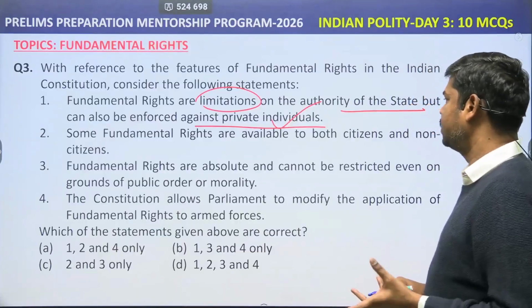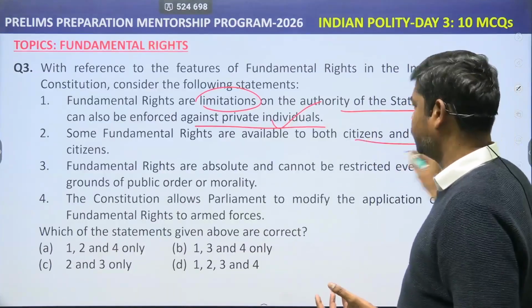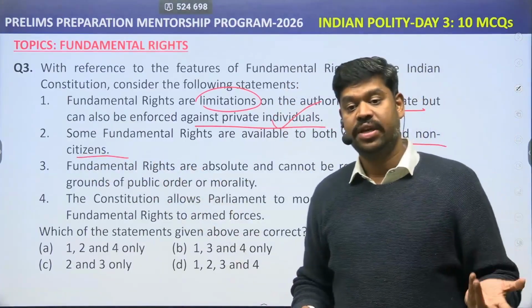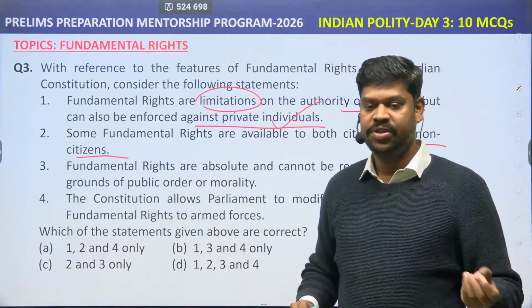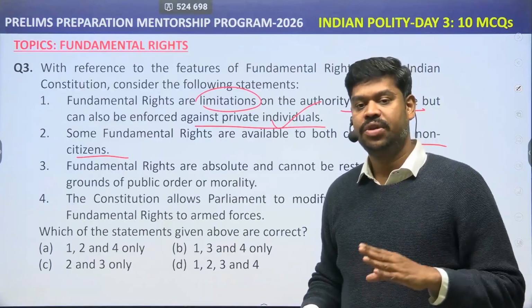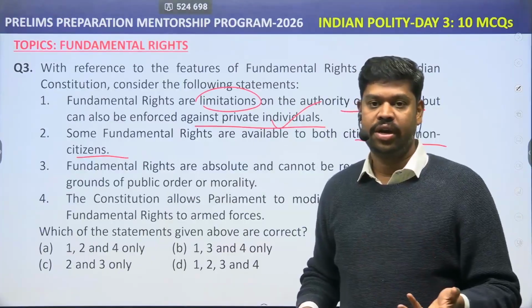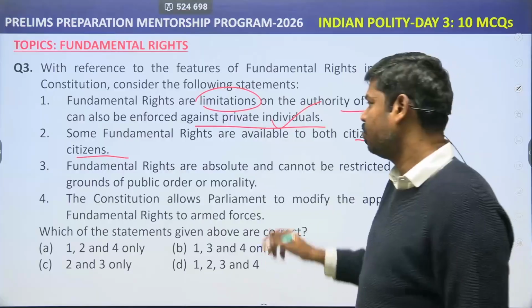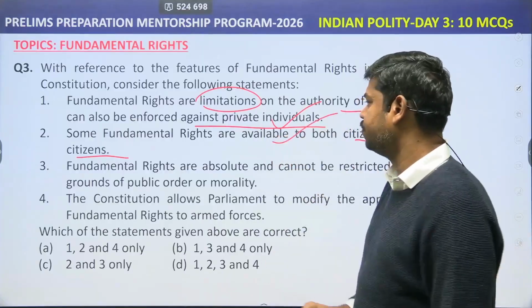Some fundamental rights are available to both citizens and non-citizens. Yes. Some of the fundamental rights are available to both citizens as well as aliens. Say for example Article 14, Article 21, Article 25 to Article 28, right to freedom of religion. So these are not reserved only to the citizens but may be available to the aliens as well. So this is also true.